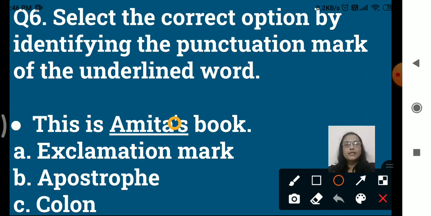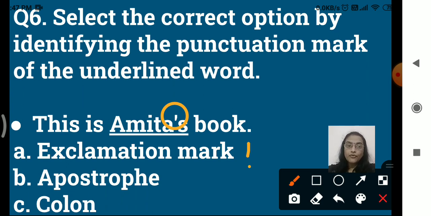Here you can see, right? What is it called? Is it an exclamation mark? You know how it is, right? Is it an exclamation mark? Is it like this? No, so it is not an exclamation mark.